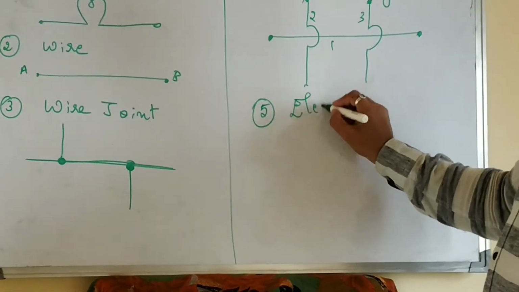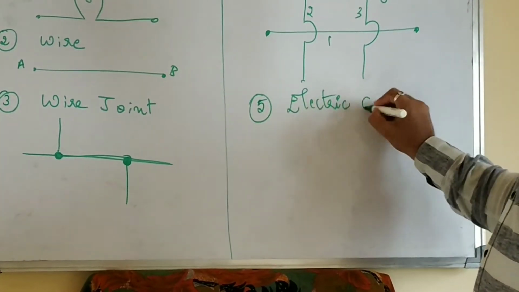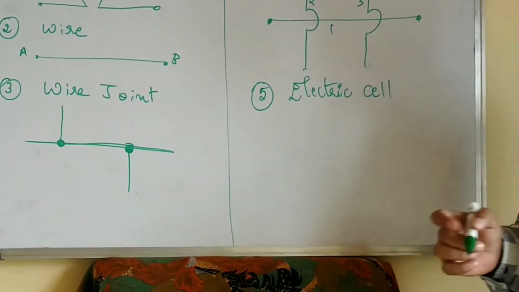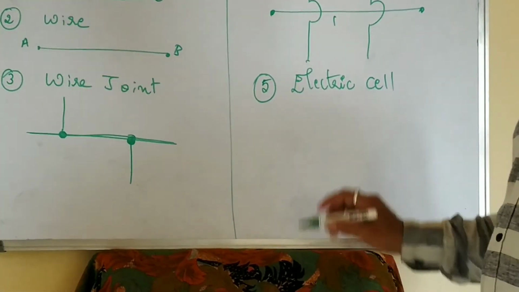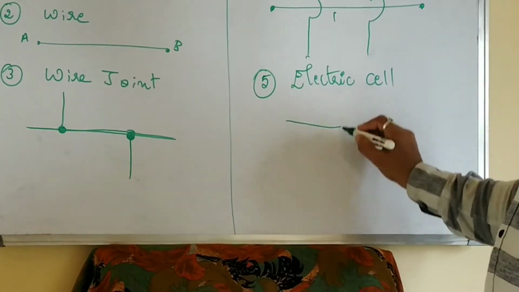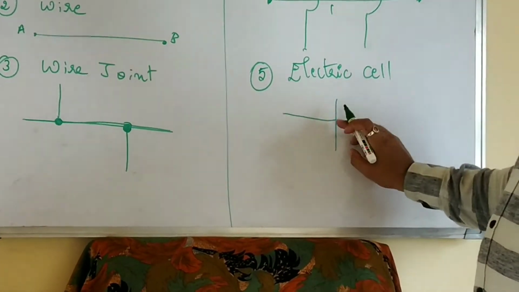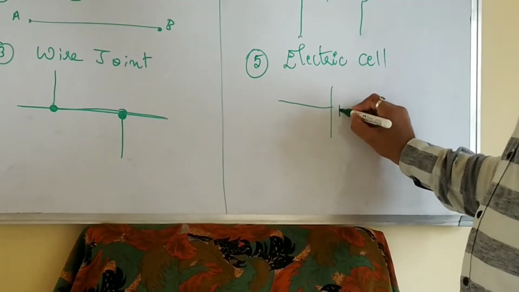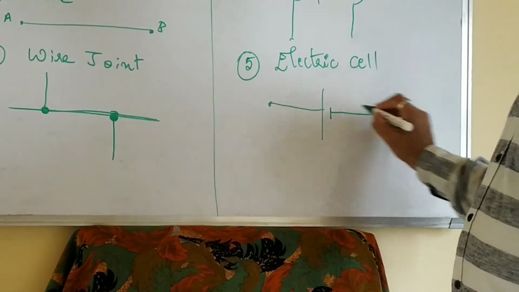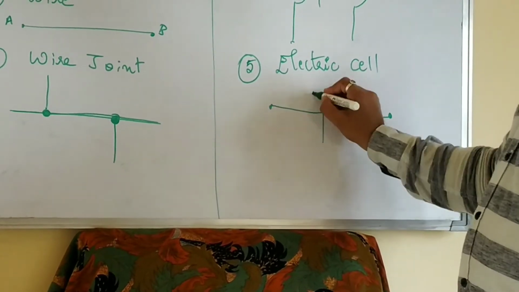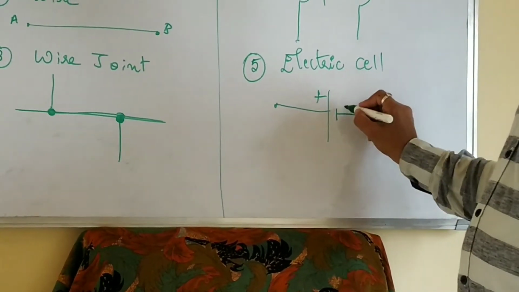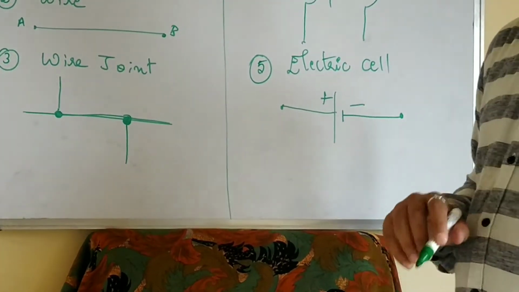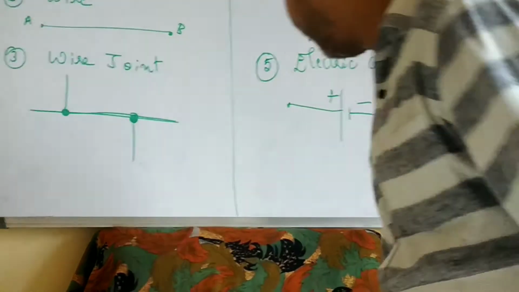Electric cell. Electric cell means power source. Now how to represent this electric cell? You can see here. Draw one big vertical line, leave some space, and draw a small vertical line. So this is an electric cell. The bigger line is the positive terminal, the smaller line is the negative terminal. So this is an electric cell. Okay. Next.